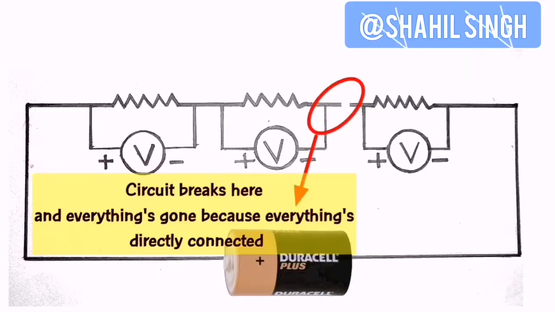The whole circuit becomes incomplete. This is one of the biggest disadvantages of series connections, that if at any single point the circuit breaks, the whole circuit stops receiving current. So you may write these exact lines if you are asked to write the disadvantages of series connections.